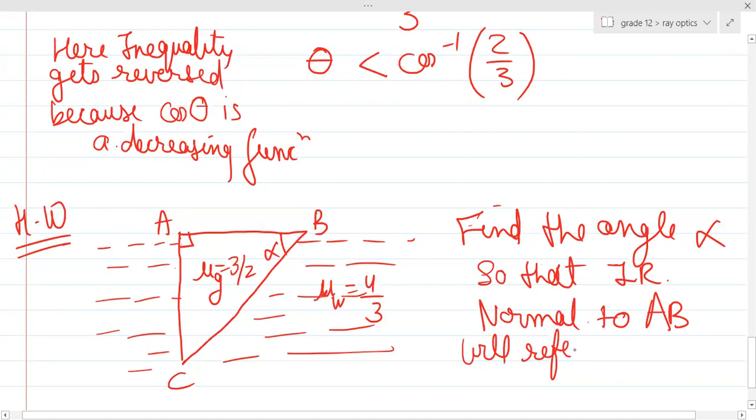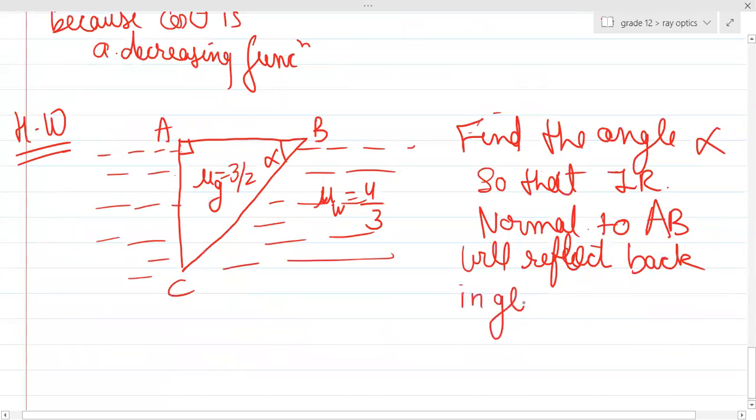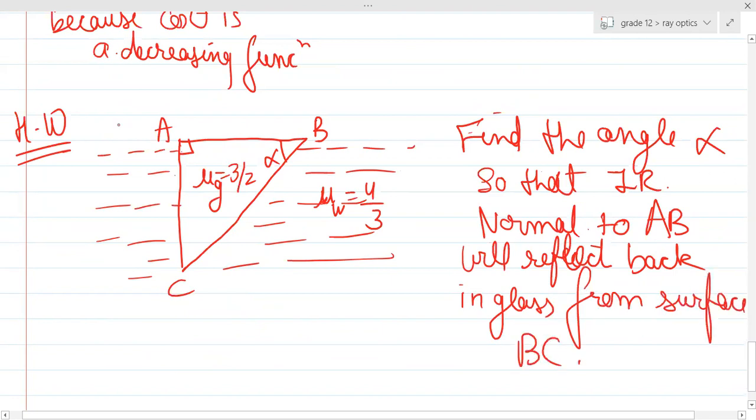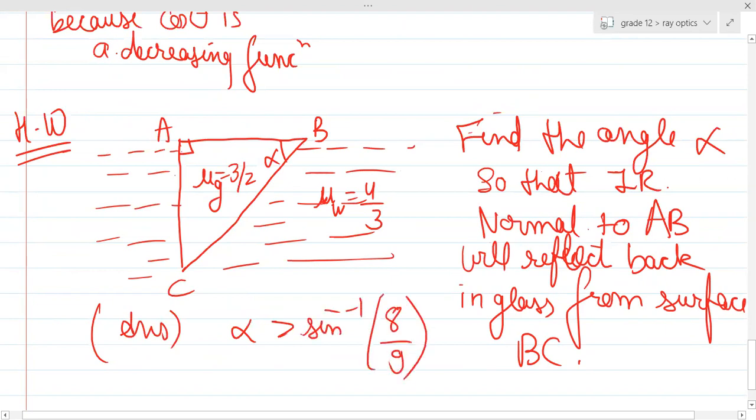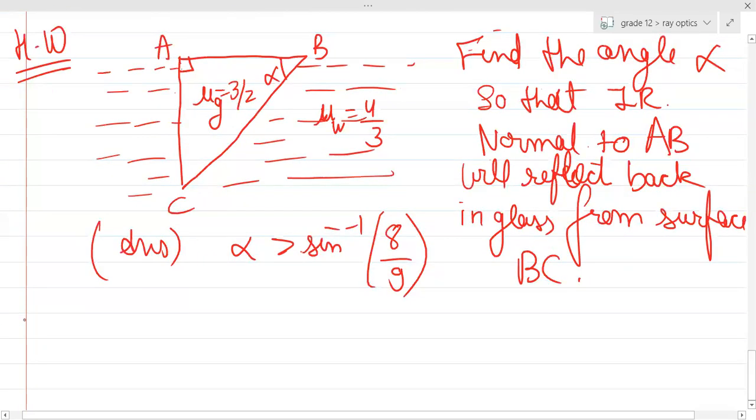So the question is just the same as the previous question. So the answer also I'll write: alpha should be greater than sine inverse of 8/9. Okay, please try to do this question as homework. One more question I'll give you as homework.